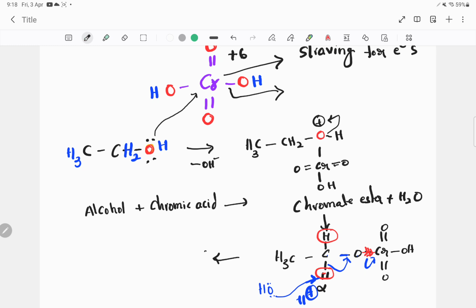Now, CH3, no change. This is our reactive site. Before it had one H, now it has only one. And before it was a single C-O bond, now it's becoming double. See here, one bond before, but now the CO bonds are 2. The number of CO bonds has increased. When that is possible, someone has to give way at the carbon.